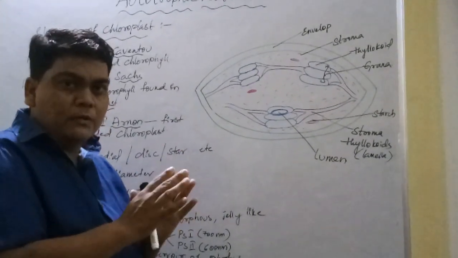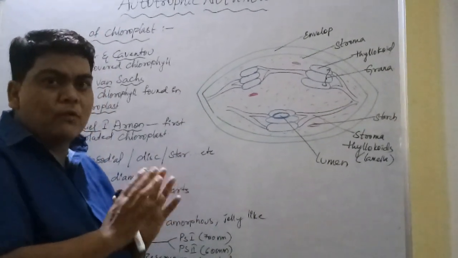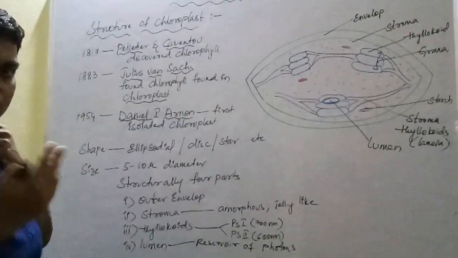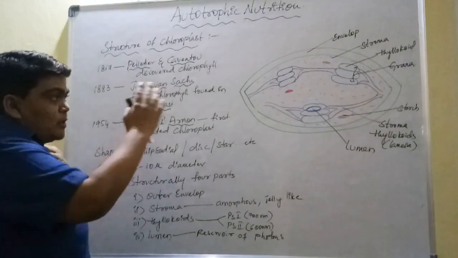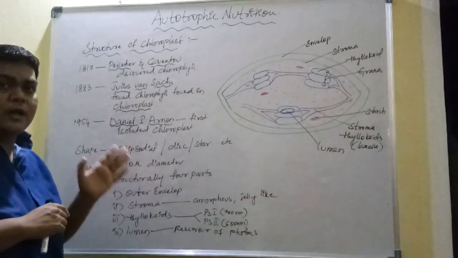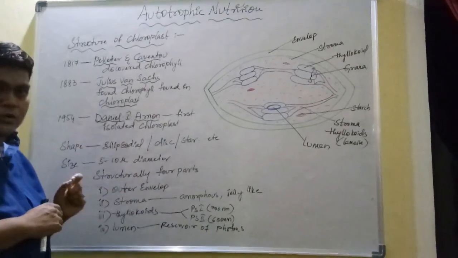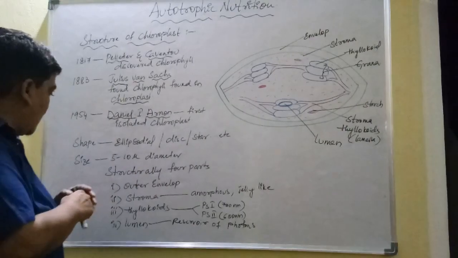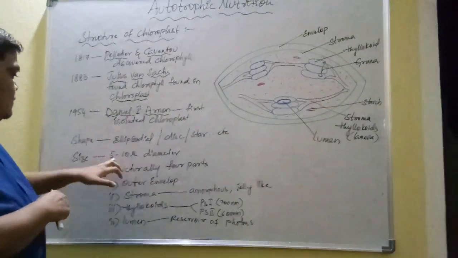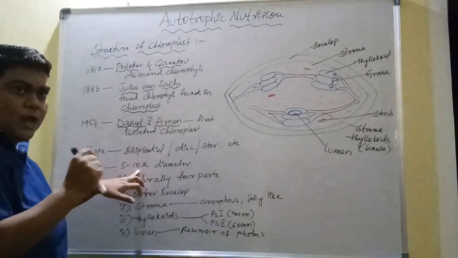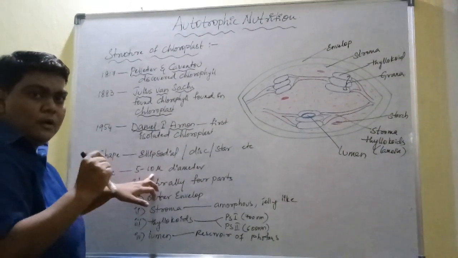But it can increase or decrease. The structure of chloroplast can be studied only under an electron microscope. It's a very minute structure, with a size of 5 to 10 microns in diameter, very small.